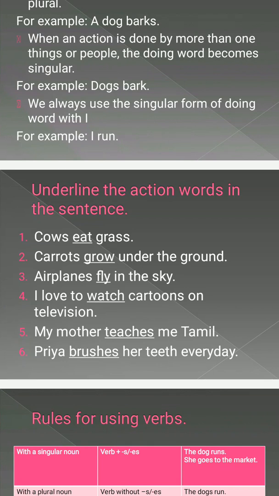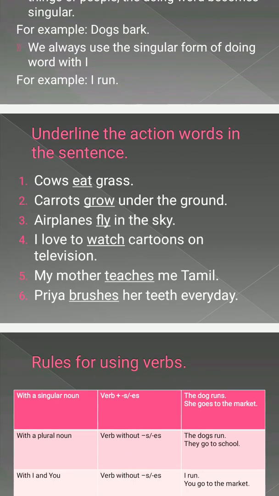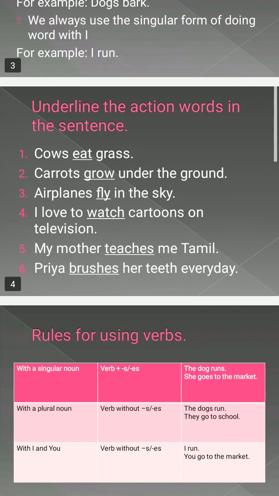Now in the next part, we will come to know about various action words in sentences. First is cows eat grass. Here I have underlined the word eat. Eat is the action word. Action word means the cow is eating. Firstly, we see there are cows. Cows is plural now, that means there is more than one cow. So cows eat. Eat is the action word, and why have we written eat only? Because there are many cows, so the action word takes the base form only.